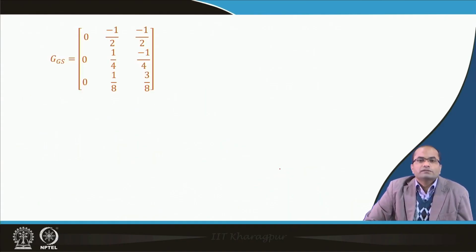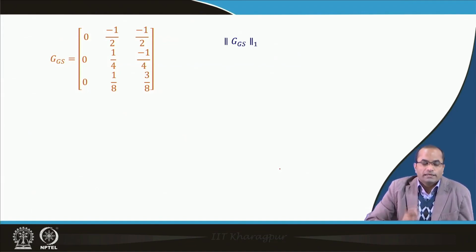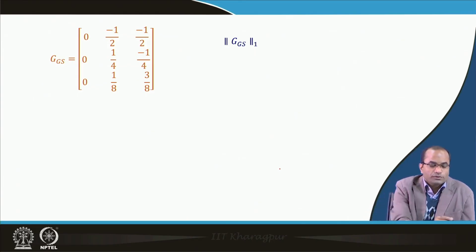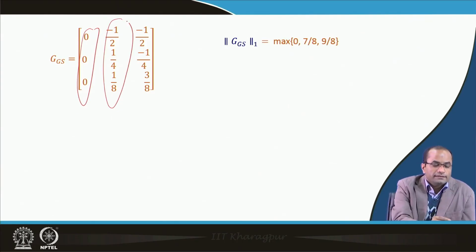So, having this iteration matrix for the Gauss-Seidel method, let us compute the one norm, that is the column sum norm. So, here we have 0 there, and if we add this, we have here 1, then we have 2 there, so 3 and then 4, 7.